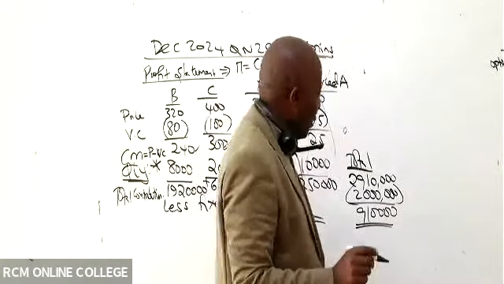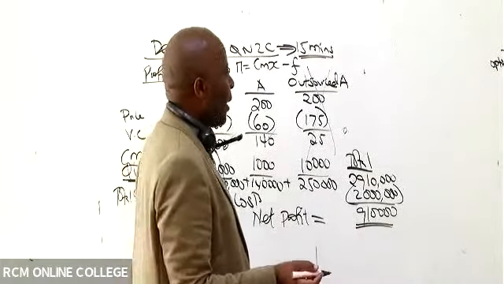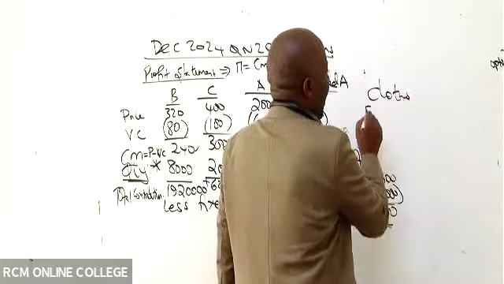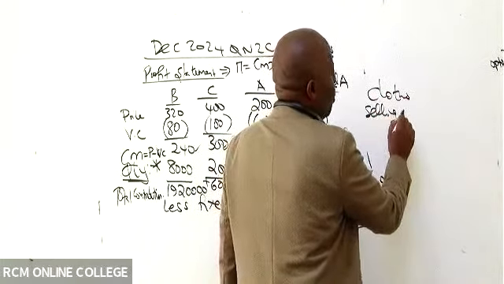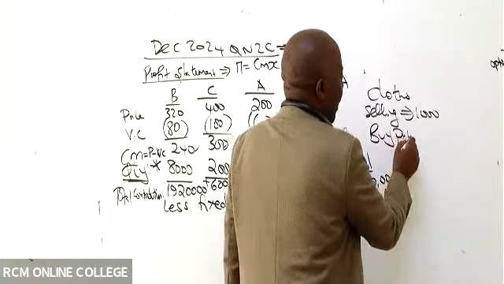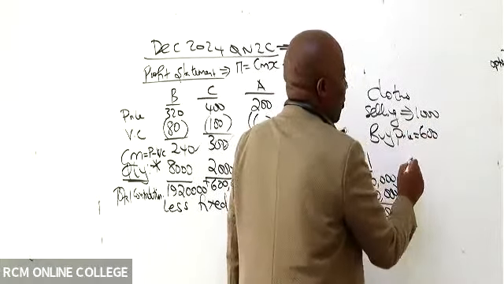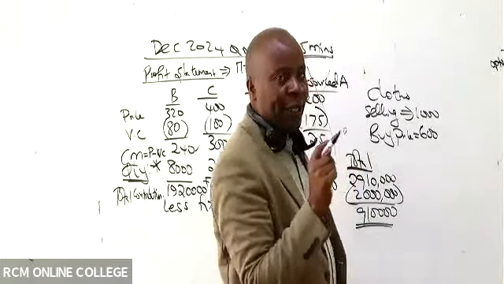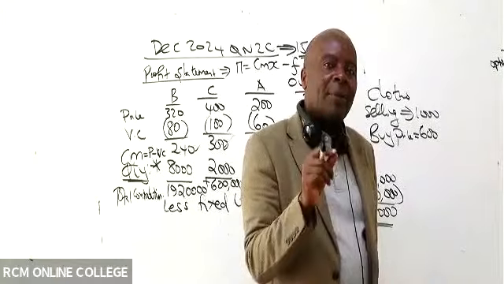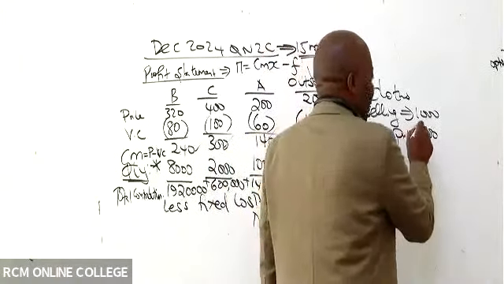What did you use? 175 as the variable cost. Good question. Remember, assuming in this case here, I'm selling clothes. And the selling price for each piece of cloth is 1,000. And my buying price for each piece of cloth is, for example, 600. When it comes to buying price, you are in retail business, you're buying and selling. The buying price automatically becomes your variable cost.